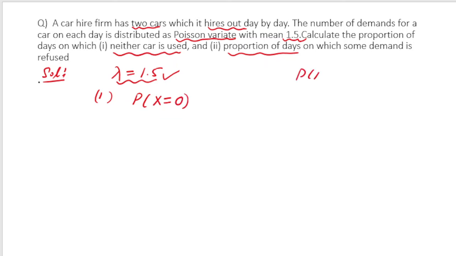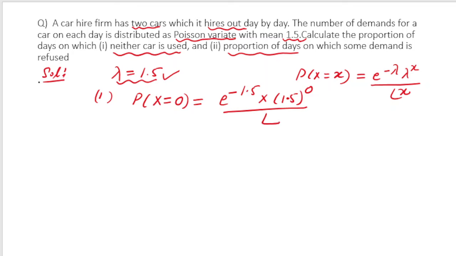We have just seen that in the case of the Poisson distribution, the probability of x successes is given by e to the power minus lambda, lambda to the power x, divided by factorial x. So if I have to calculate for 0 successes, I will write e to the power minus lambda, which is minus 1.5, into 1.5 to the power 0, because the x value here is 0, divided by factorial 0.